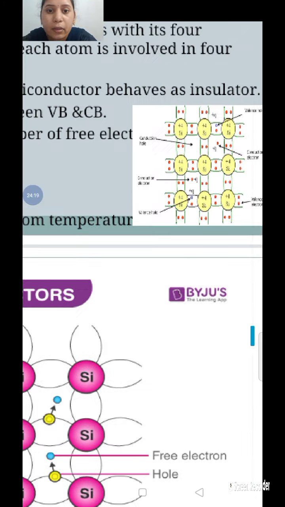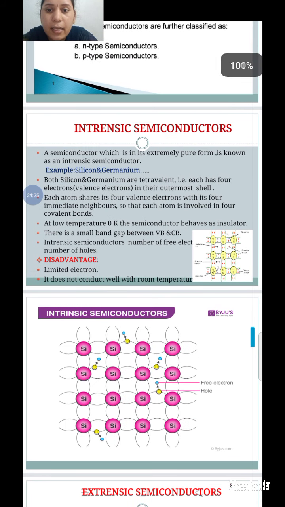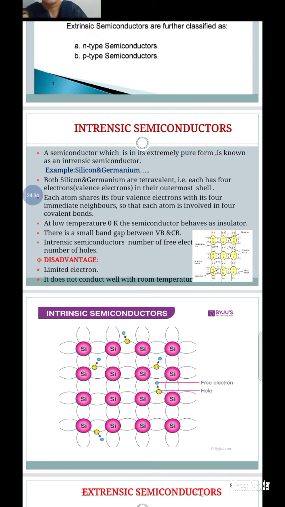At room temperature, due to thermal agitation, these intrinsic semiconductors sometimes behave like an insulator. Next, in these intrinsic semiconductors at room temperature, a few electrons, due to thermal agitation, get enough energy to break the covalent bonds.